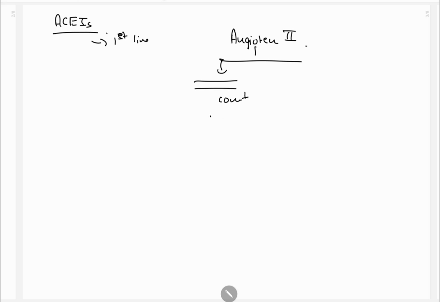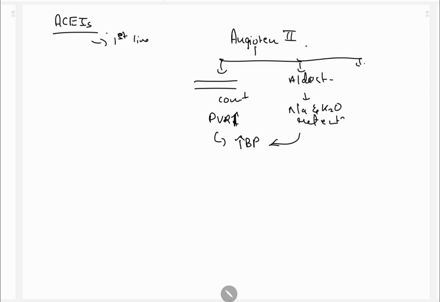Because of that, peripheral vascular resistance increases and BP increases. It causes release of aldosterone, which causes sodium and water retention. Because of that also BP increases, and it causes cardiac hypertrophy and increase of sympathetic activity.